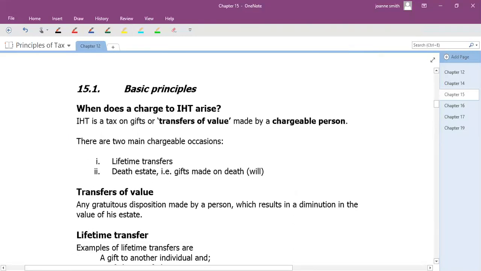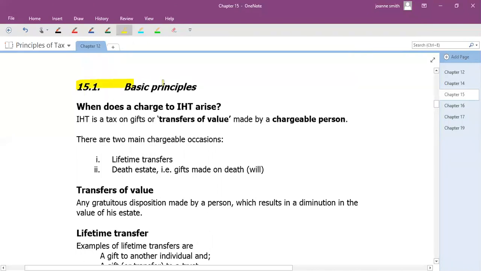So if we go over the page then and look at the basic ideas of what is IHT. So it's where you've transferred something of value by a chargeable person. And there are two occasions this can happen. During your lifetime, so you might be planning for your death as such. I know that sounds a bit morbid, but starting to give your assets away during your lifetime. Or of course on death, where you've died and you've got a value in your death estate that you give away in your will.